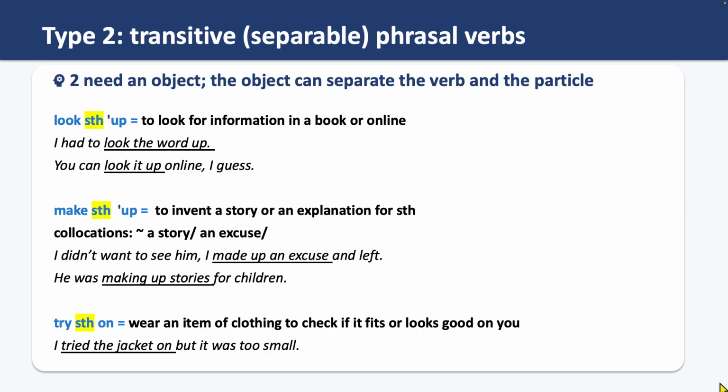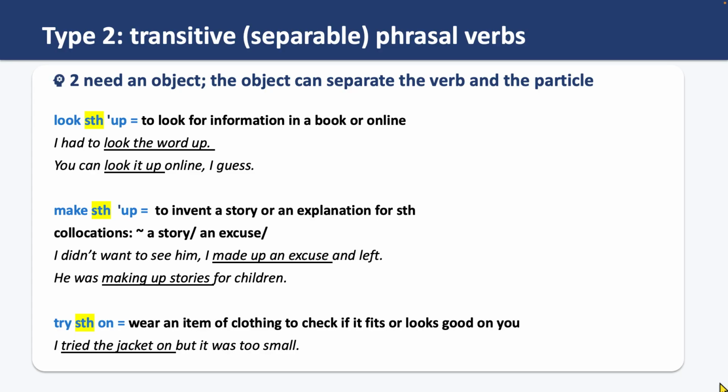It was making up stories for children. And here's another example. Try something on. If you try something on, you wear an item of clothing to check if it fits or looks good on you. For example, I tried the jacket on, but it was too small.